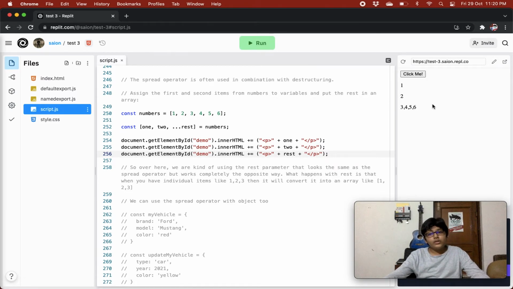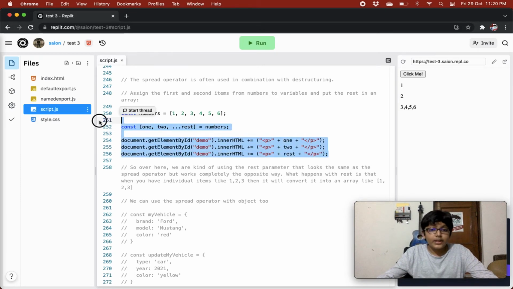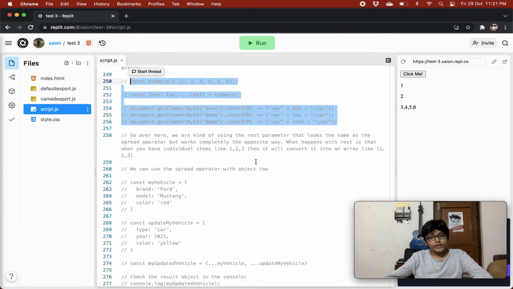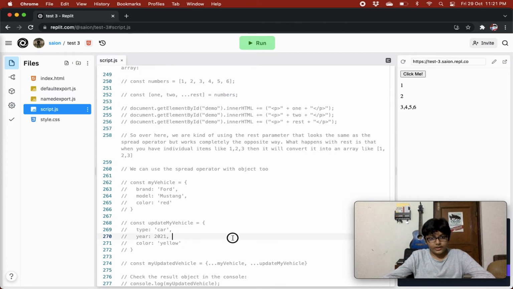So we get 1 2 3 4 5 6 as expected, right? So the rest parameter was also introduced in ES6. It looks just like the spread operator, but it is a completely different thing, right? And we understood it over here. If you didn't understand, just rewind the video a bit.